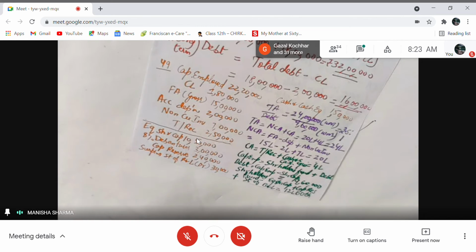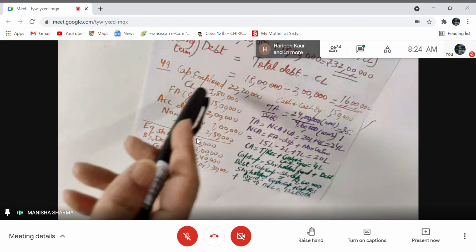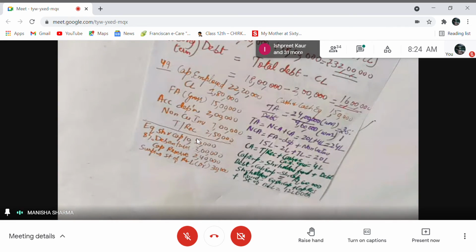All the fixed assets, non-current assets and current assets are given, so you can directly find total assets. Similarly, irrespective of the fact that debentures are given, we are also given capital employed and the complete list of shareholders fund. So you will not take debentures as long-term loan. You will apply the formula that capital employed is equal to shareholders fund plus debt. From that, capital employed minus shareholders fund is equal to debt. That is the formula you will use to find total debt.